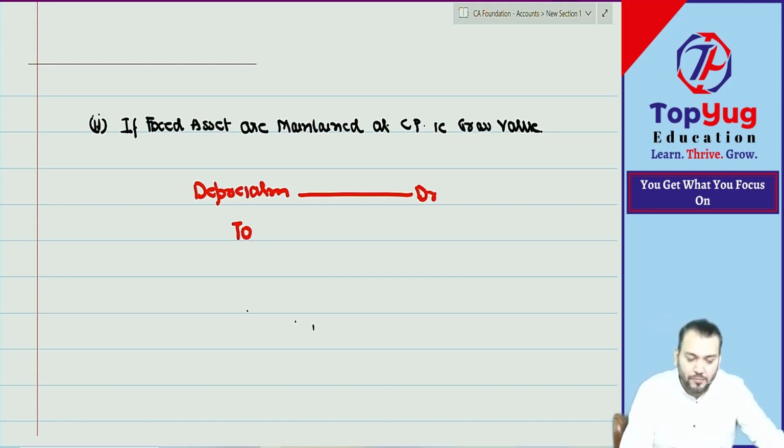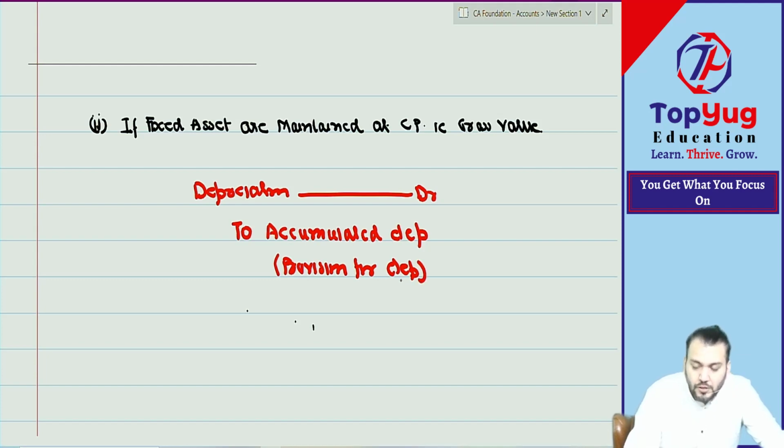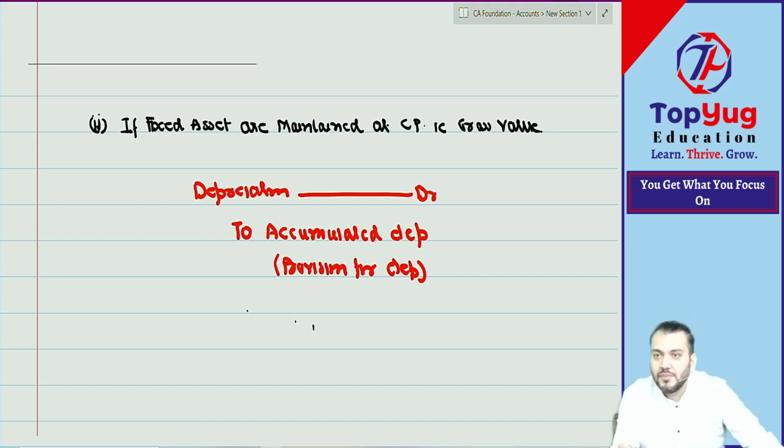That account is known as accumulated depreciation, also known as provision for depreciation. Depreciation account and provision for depreciation account are two different accounts.